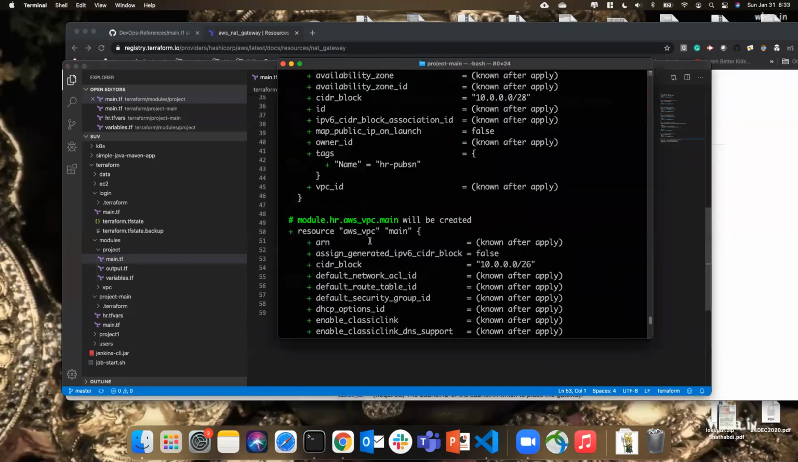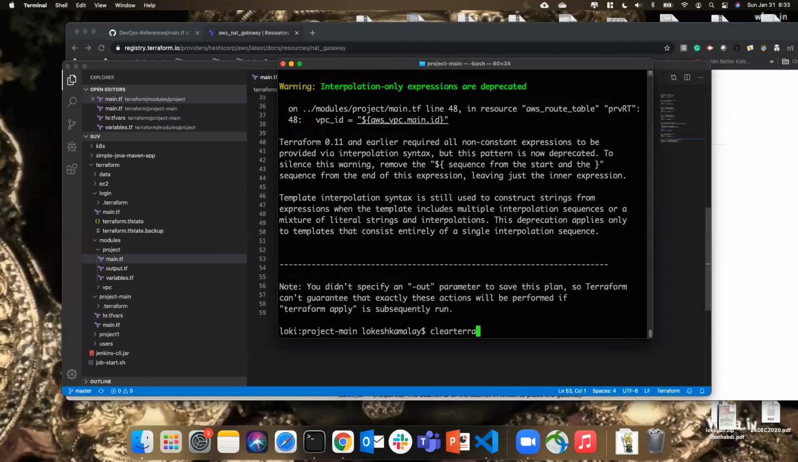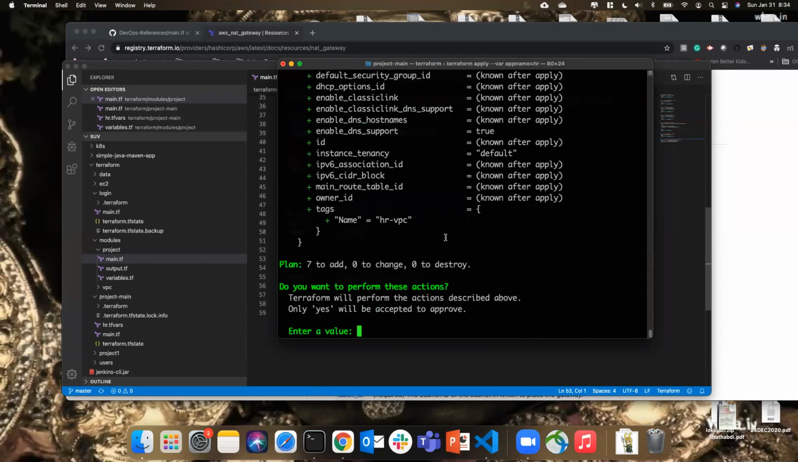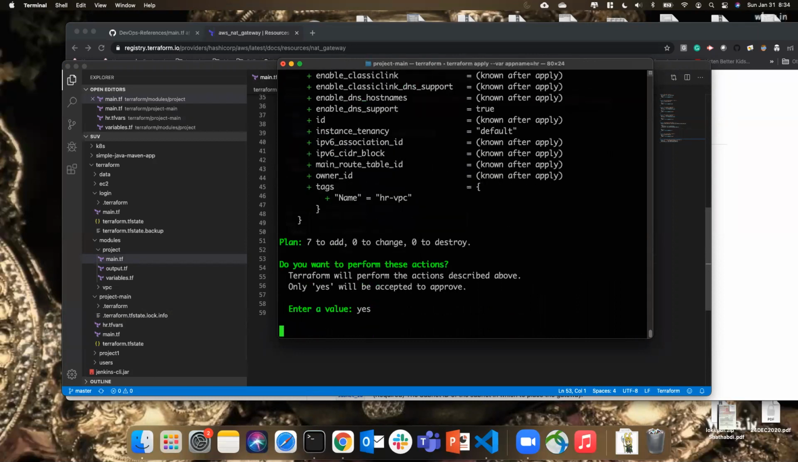Perfect. Now let me run Terraform apply with variable is equal to app name HR. Which is going to create it. Yes.